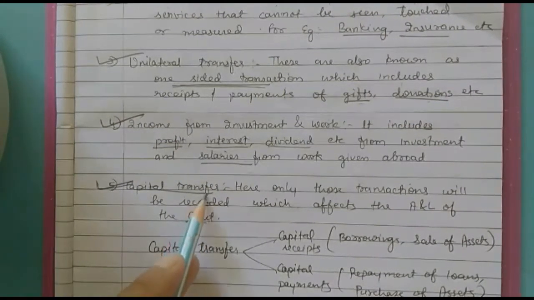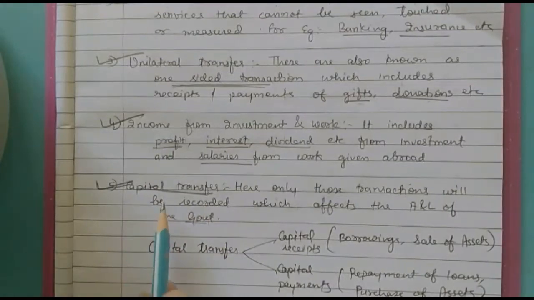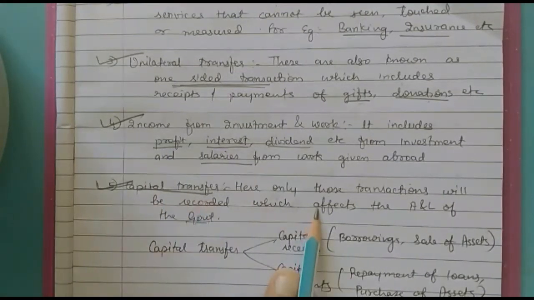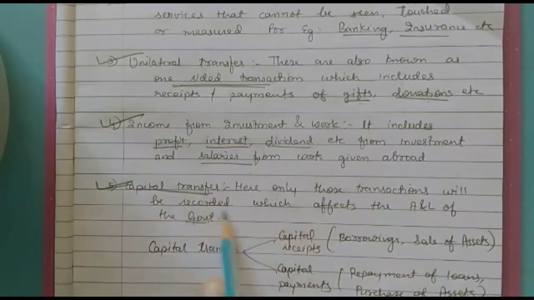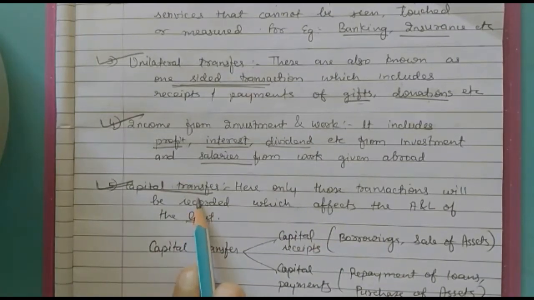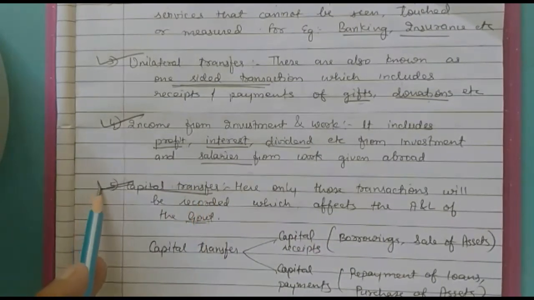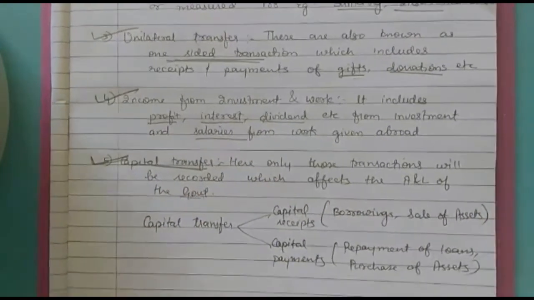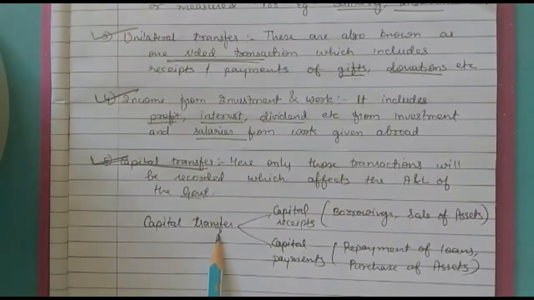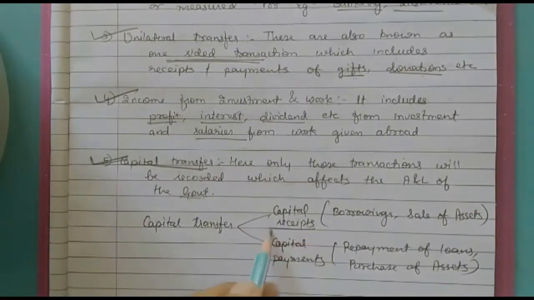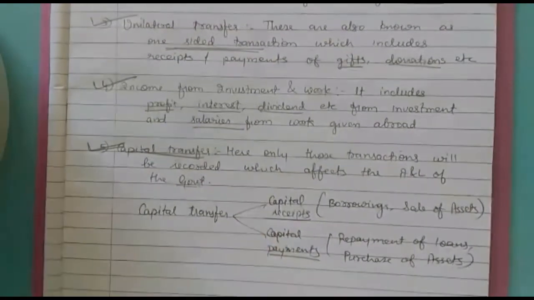Once again, capital transfer, important one. If any transaction is done between a resident of the country and the rest of the world, and if the government's assets and liabilities are affected, then that would be recorded in the balance of payment under the category of capital transfer. So capital transfer covers two things: capital receipts and capital payments.